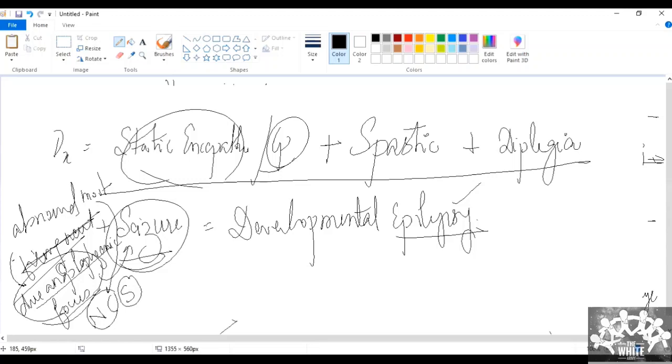In absent seizures, there is some amount of motor arrest. You are not seeing, or you are not moving your limbs. There is some amount of motor inactivity. In atonic seizure also, there is some amount of loss of tone, some loss of your motor component.